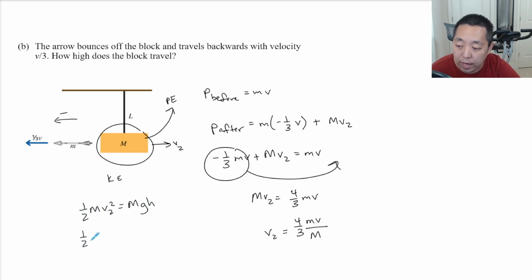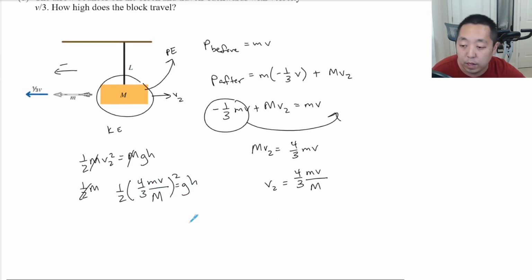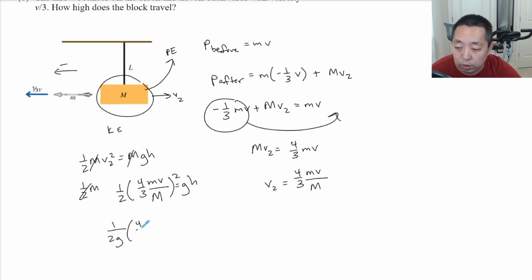Oh, the capital M's cancel, so I don't need that. 1/2 v2 squared, that's 4/3 little mv over big M squared, equals gh. Then just divide both sides by g, so I get h equals 1/(2g) times (4/3 little mv over capital M) squared.